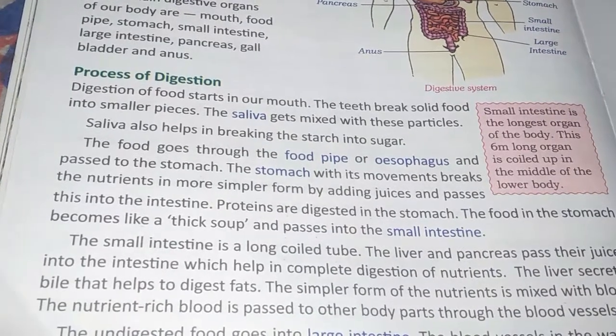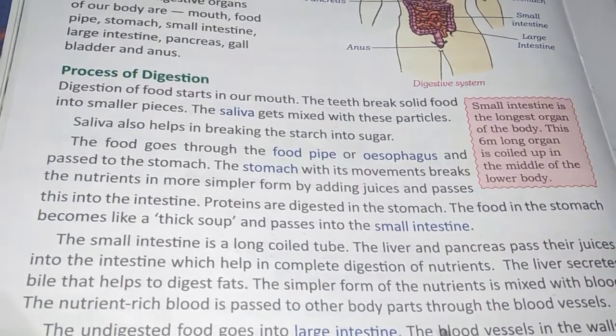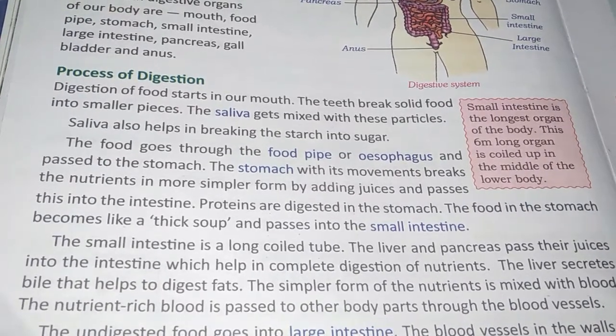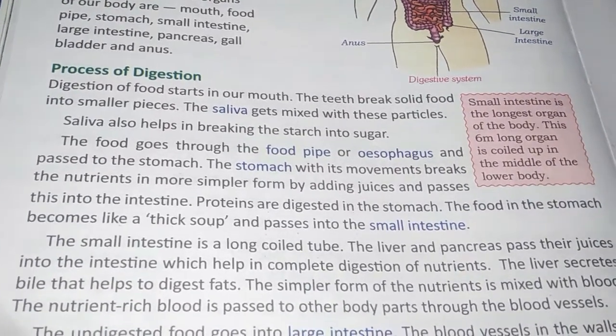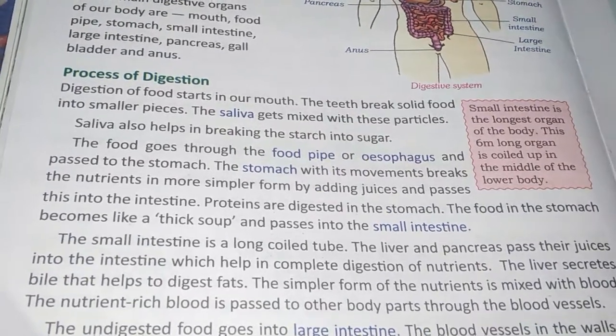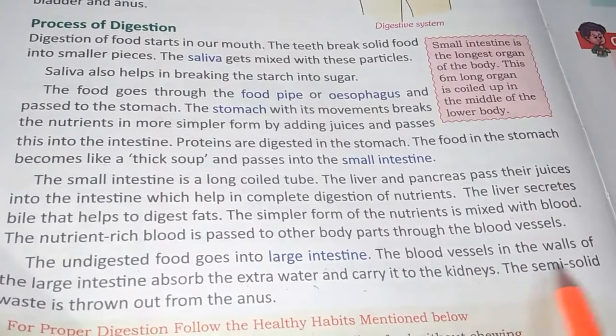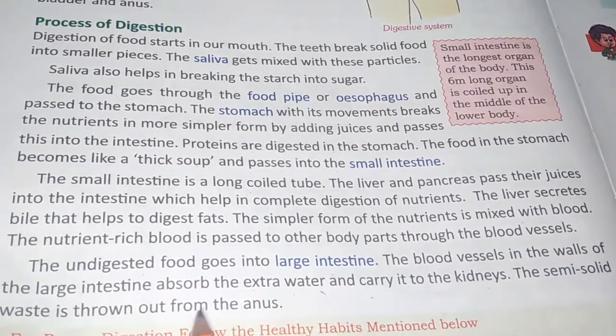The undigested food goes into the large intestine. The blood vessels in the wall of the large intestine absorb the extra water and carry it to the kidney. The semi-solid waste is thrown out from the anus.